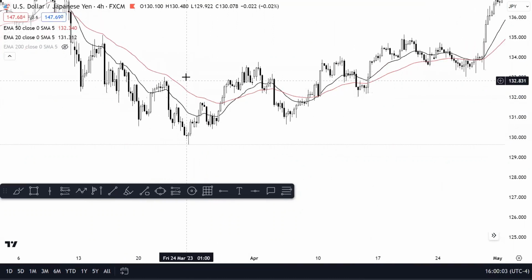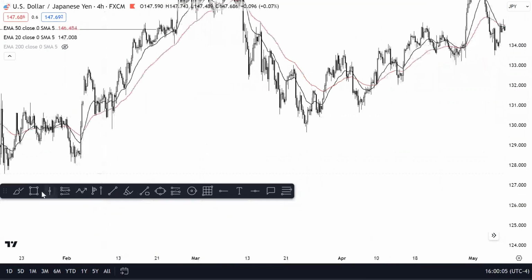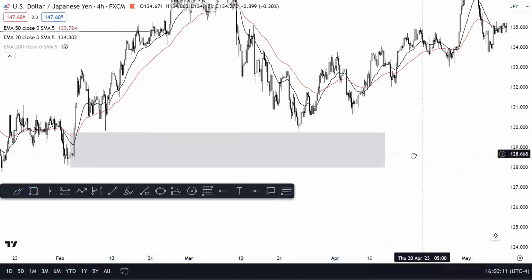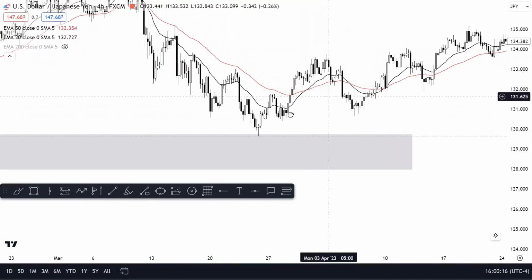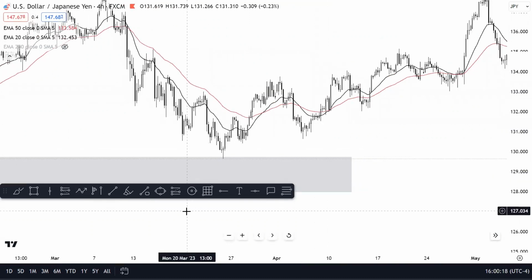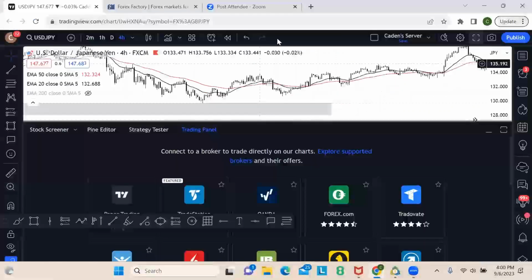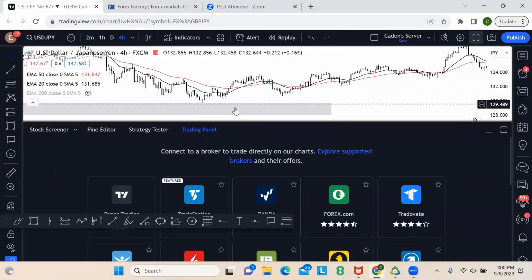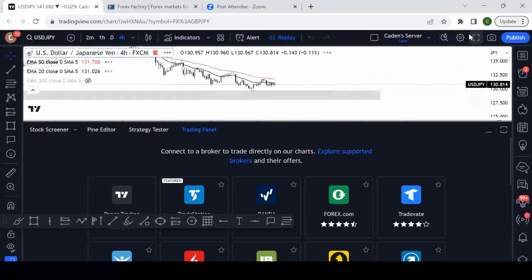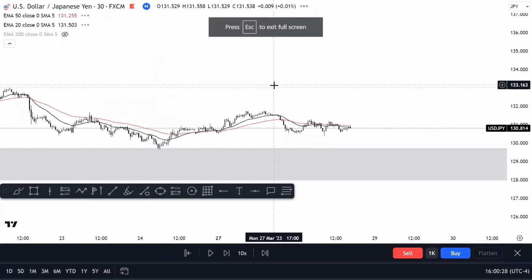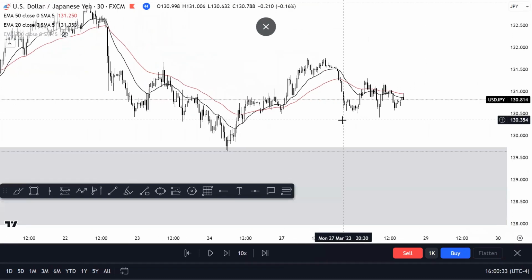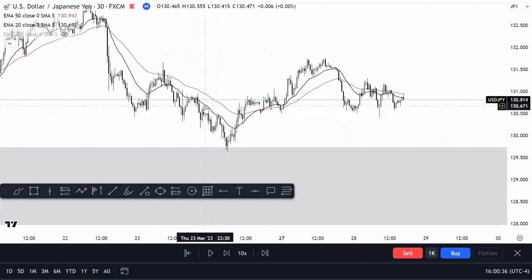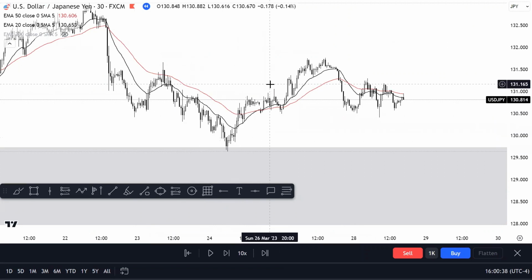So you can see we come down here, right? We're coming into this area that we were already looking for right here. And this liquidity sweep, right? This is our area. Boom, right here. We have this EMA crossover, and this works even better on lower time frames. So if we go down to like, let's go down here to a 30-minute time frame. You can see that after we tap our POI, we get this nice crossover on the 30-minute time frame, right? 4-hour point of interest, 30-minute crossover right here.